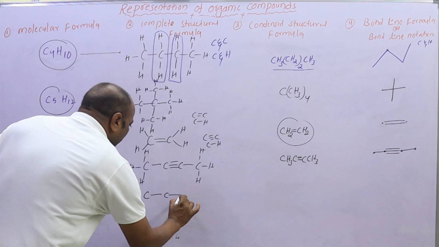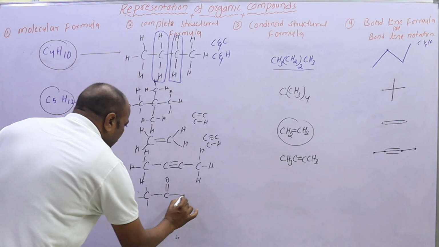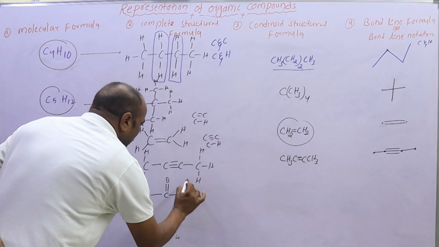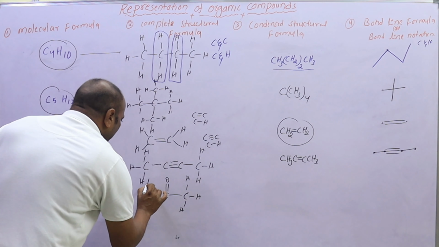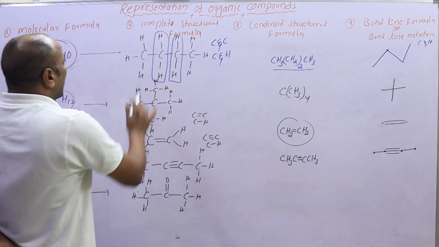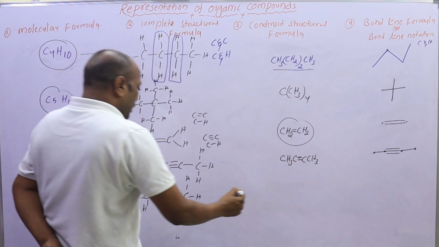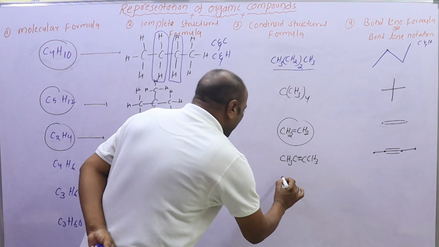And the next formula has 3 carbon atoms, and it is the complete structural formula. It is represented as a condensed structural formula.